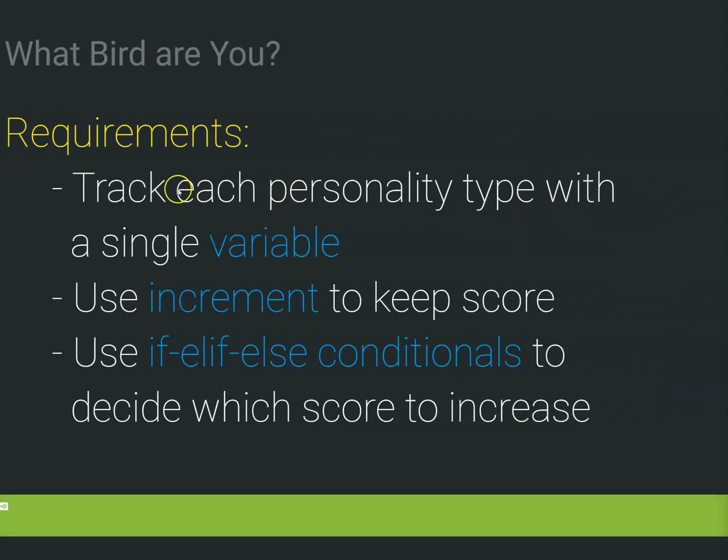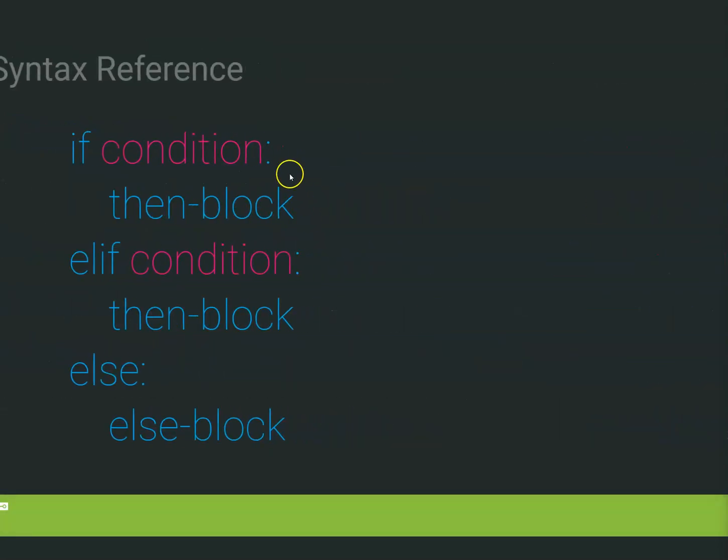So the requirements here are we have to track each personality type with a single variable, and use the increment to keep score. The increment, remember, is a plus equals, like a decrement is a minus equals, but we're adding the score. There are no negatives here, so we're going to use a plus equals to keep score. And we're going to use the if, the elif, or the else conditionals to decide which scores to increase, because they're going to choose one option or another, and we have to increase the correct score. And then, of course, a syntax reference. We've seen this before, how if conditions, elif conditions, and the else block work, and the order they generally go in. So given that, let's get right to coding.